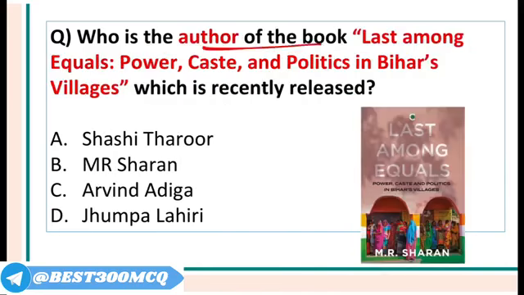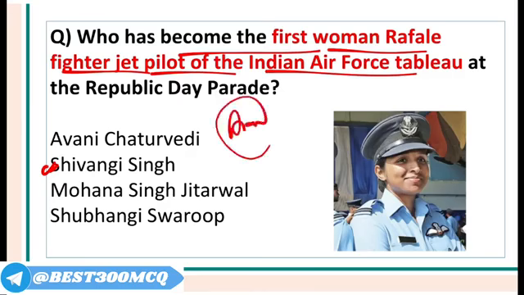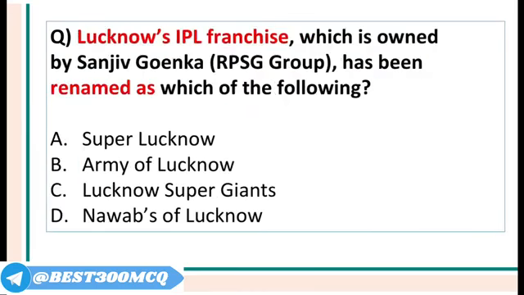Who is the author of the book Last Among Equals: Power, Caste and Politics in Bihar's Villages? Last Among Equals is a book written by M.R. Sharan. Who has become the first woman Rafale fighter jet pilot of the Indian Air Force tableau at the Republic Day Parade? Her name is Shivangi Singh, Flight Lieutenant, first woman to fly Rafale. She is from Varanasi in UP. And don't forget that Achal Sharma led the Indian Naval Contingent this time.